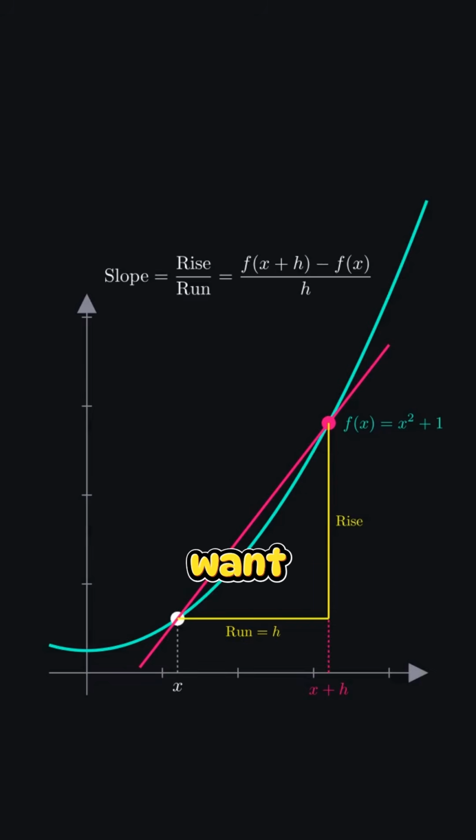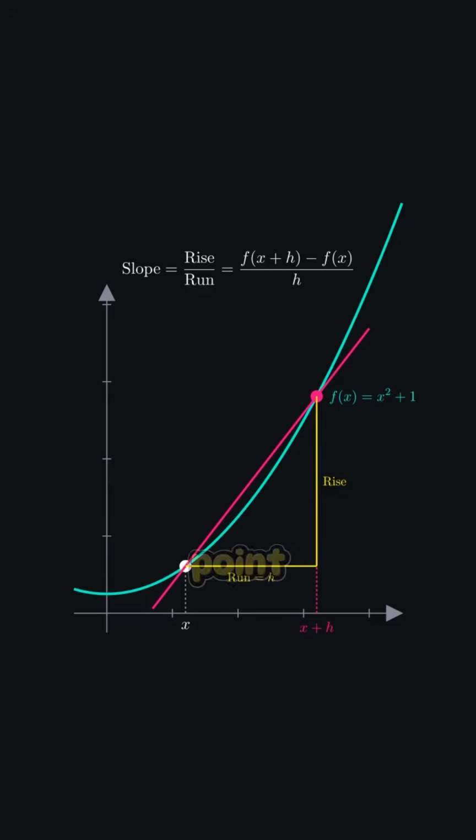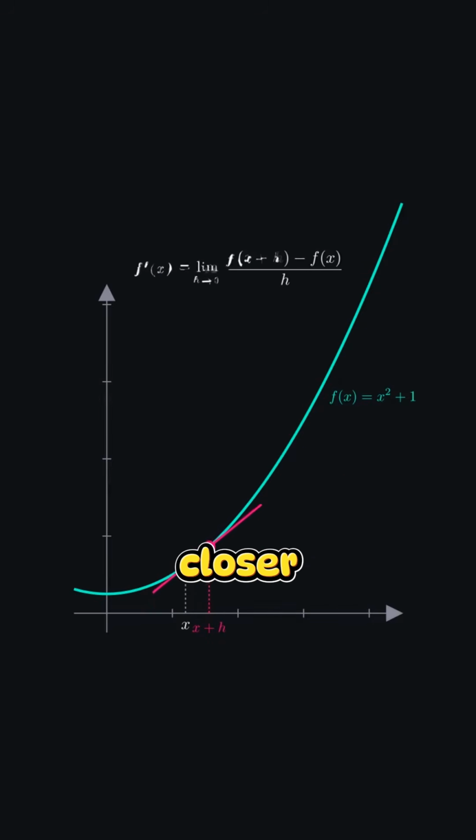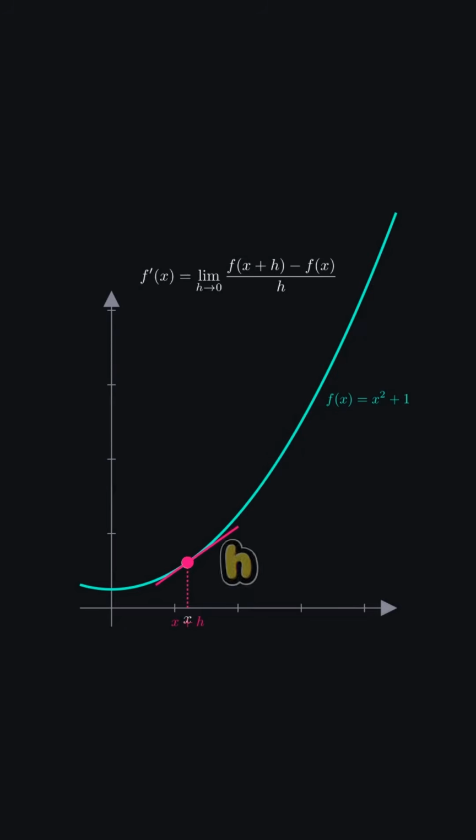But remember, we don't want the average speed over the gap h. We want the speed at the exact instant x. So we start sliding the second point closer and closer. As the gap h shrinks to almost nothing, the pink line changes. It stops cutting through the graph and perfectly touches the curve at just one single point.